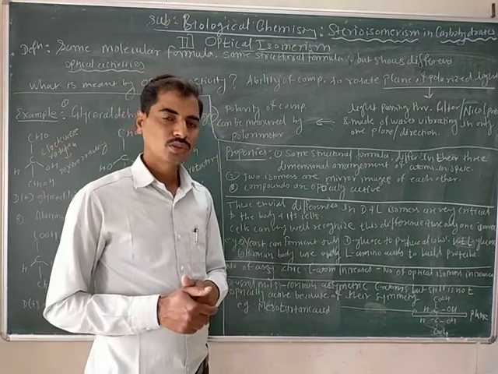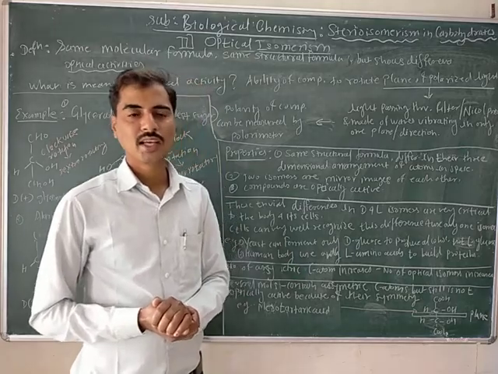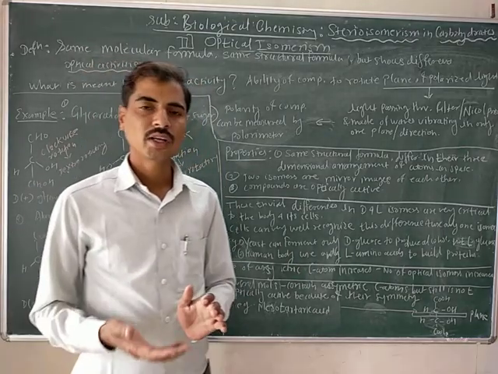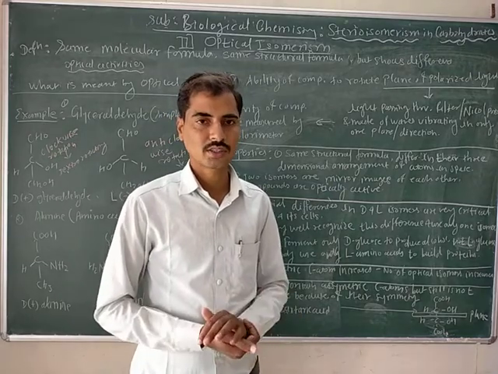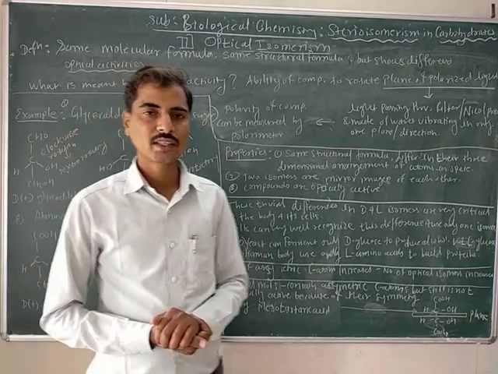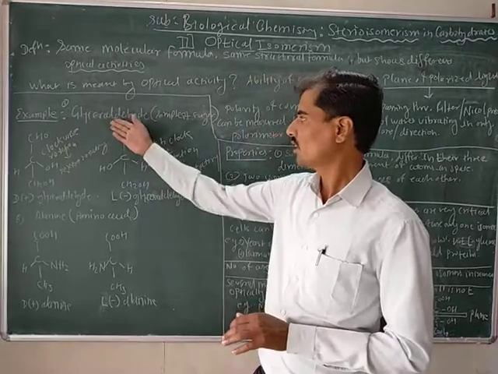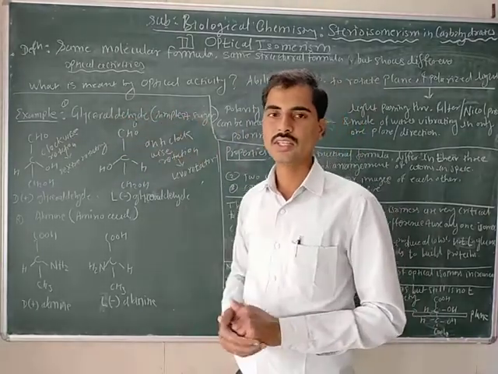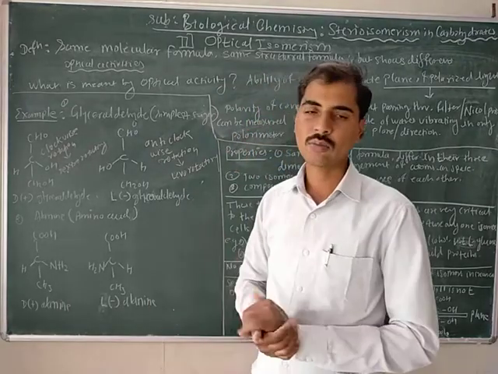Polarimeter is an instrument with which we can easily measure the optical activity of a compound or isomers. A simple example of an optical isomer is glyceraldehyde, also known as the simplest sugar. It consists of 3 carbon atoms.